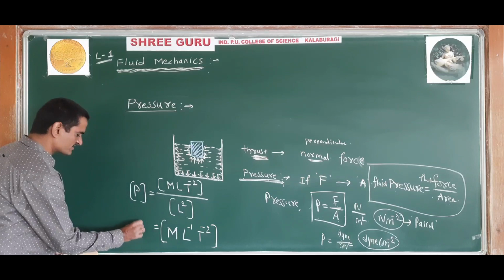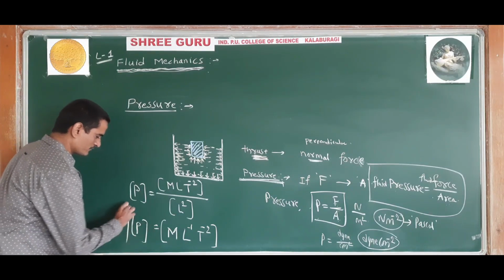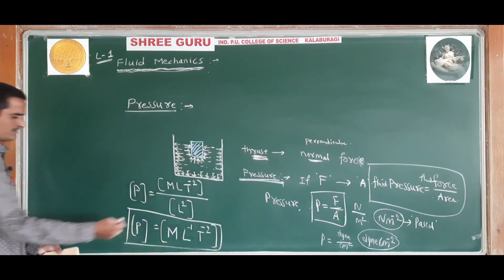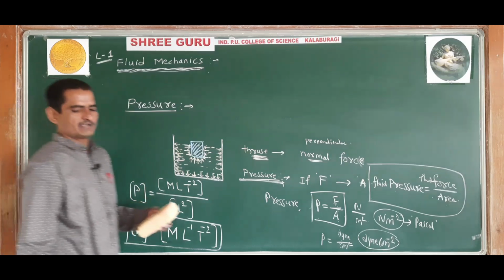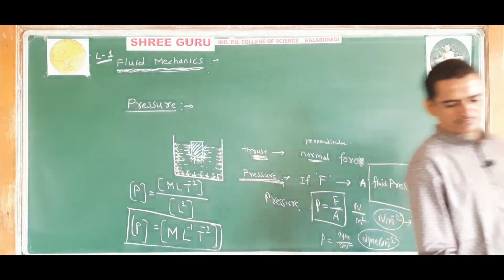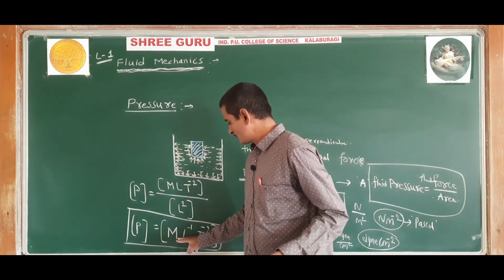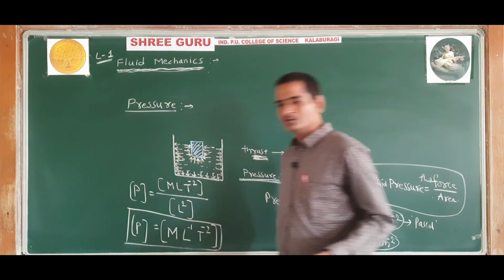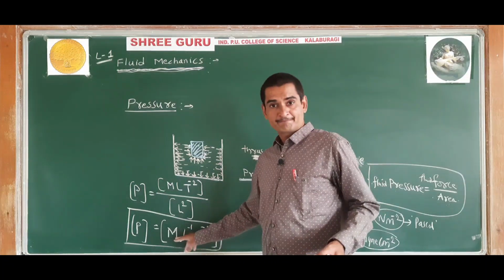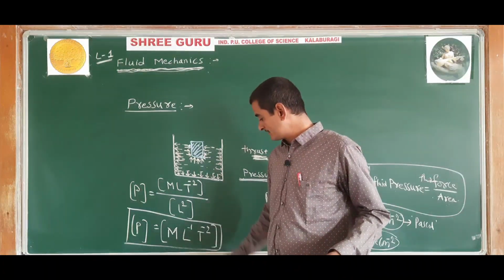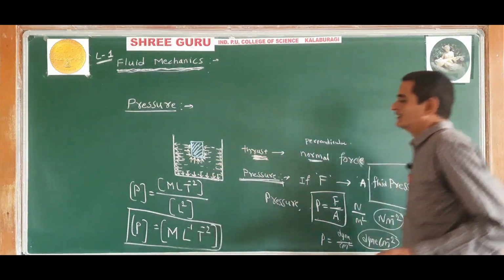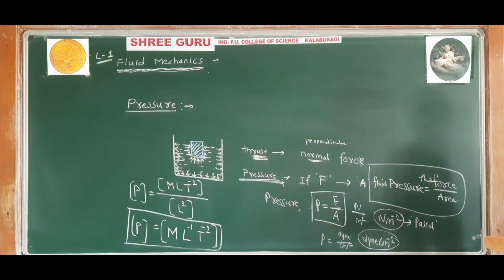So this is the dimensional formula for pressure, fluid pressure or ordinary pressure, whatever it may be. The units and dimensions remain the same for fluid pressure or any pressure. So that is M raised to 1, L raised to minus 1, T raised to minus 2. M means mass, L means length and T means time. All these things we have studied already.